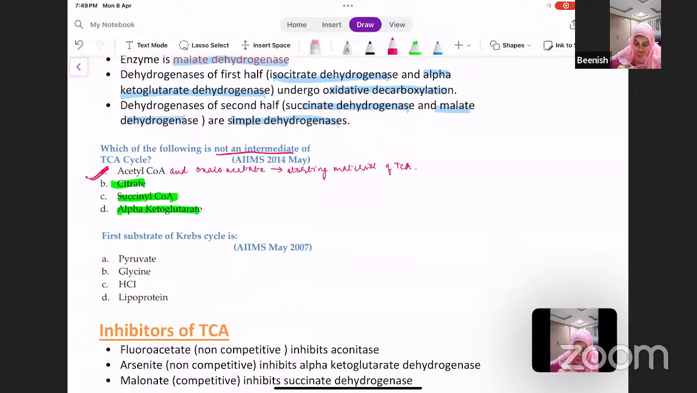Okay, the first substrate of Krebs cycle is, your options being pyruvate, glycine, HCl, and lipoprotein. Your answer will be pyruvate.